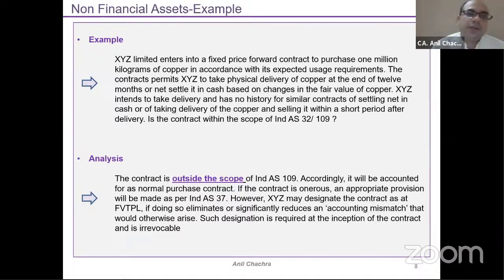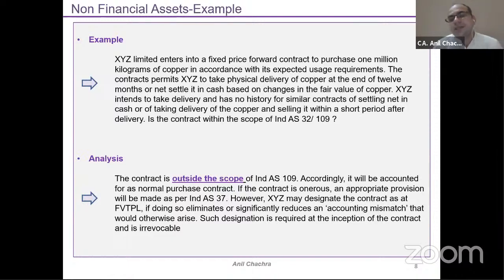So XYZ Limited enters into a fixed price forward contract to purchase 1 million kilograms of copper in accordance with its expected use requirements. The contract permits XYZ to take physical delivery of copper at the end of 12 months or net settle in cash on the basis of changes in the fair value of copper. XYZ intends to take delivery and has no history for similar contracts of settling net in cash or taking delivery of the copper and selling it within a short period after delivery. So now the question is: is the contract within the scope of Ind AS 32 or 109?